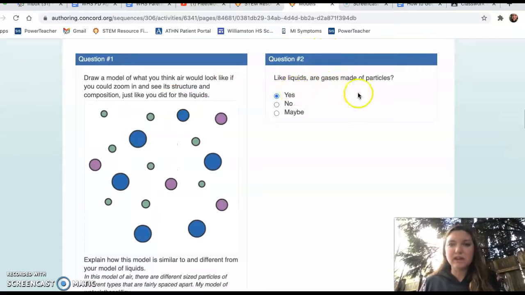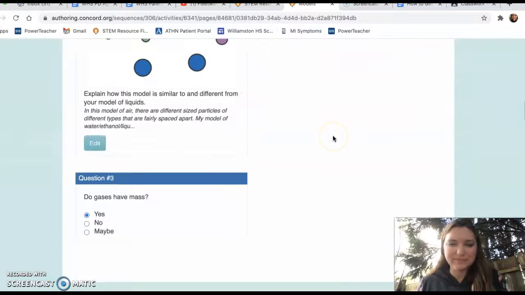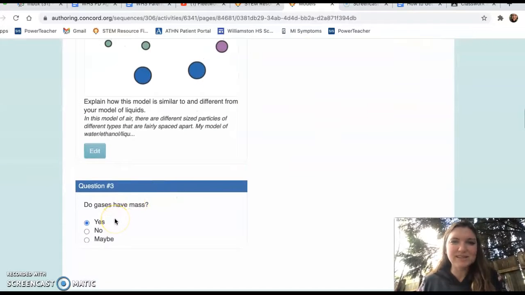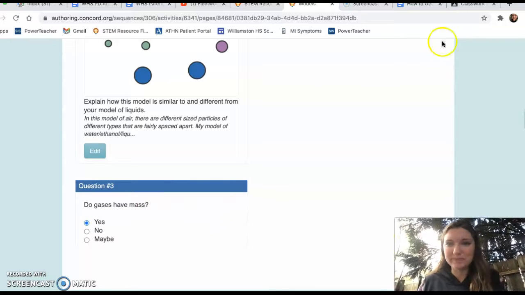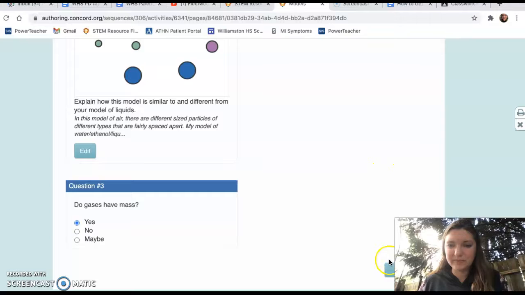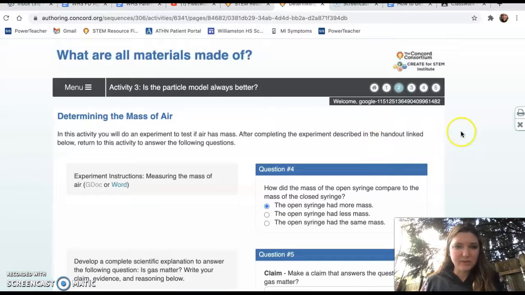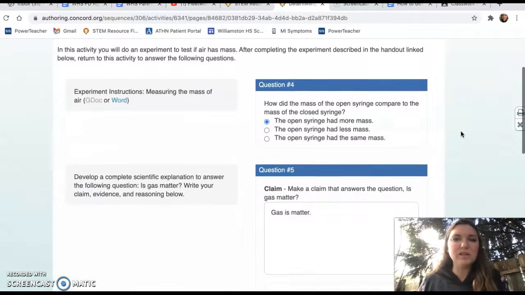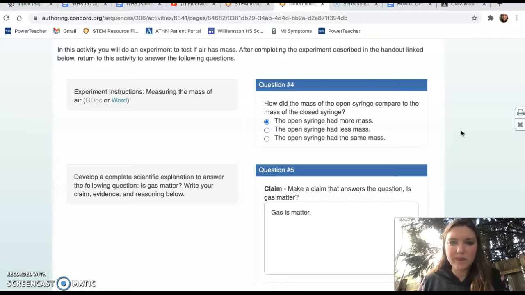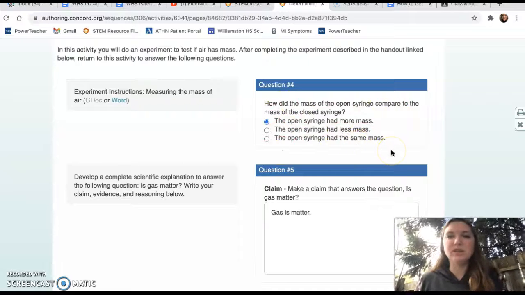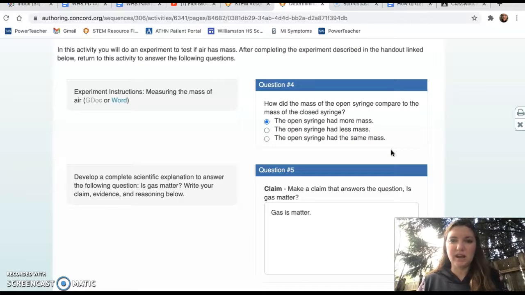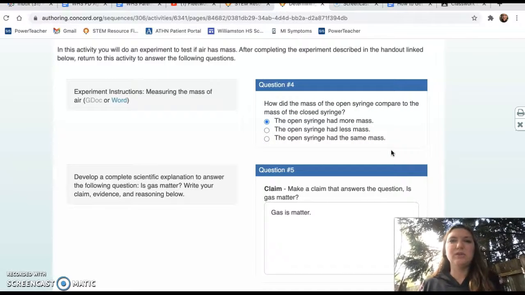So, like liquids, are gases made of particles? Yeah, they are. Do gases have mass? Yeah, we saw that the balloon that was full of air was heavier than the balloon that was empty. Okay, so then we were experimenting with some syringes, and we used the balloon to help us answer this question. So the open syringe is basically similar to a balloon that's full. It's a syringe that is full of air, right?